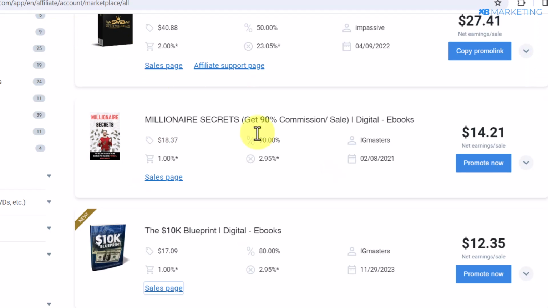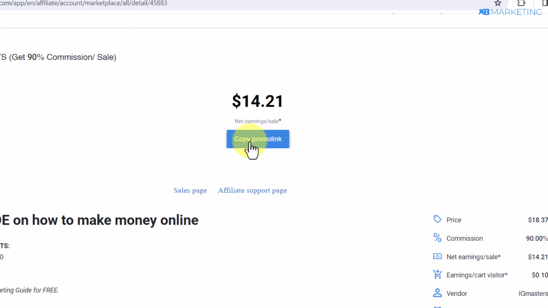Okay, so once you do this, then you want to basically click on the promote now button. So once you do that, all you need to do from here is click on copy promo link, and as you can see, you're going to earn $14 for anyone who purchases this product using your affiliate link.